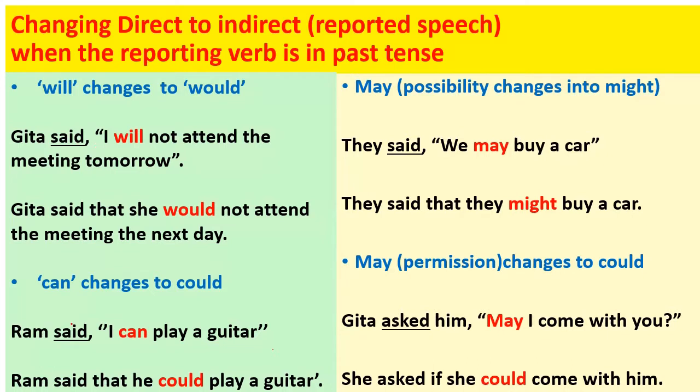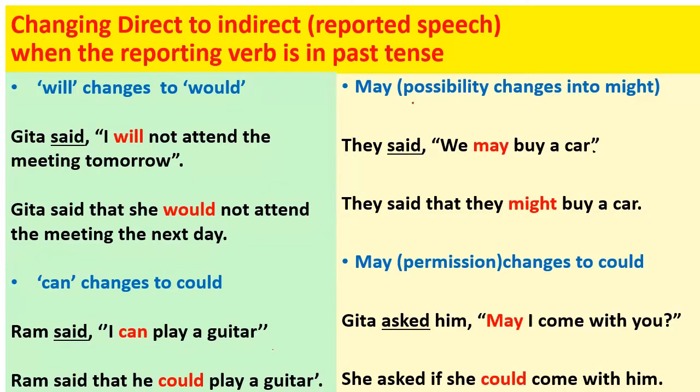Let's take another example with reporting verb in past. Ram said, I can play a guitar. So when we change this into indirect, Ram said that he could play a guitar. So here can has changed to could in the reported speech. May in the sense of possibility changes into might. Example, they said, we may buy a car. Changing this into indirect speech, they said that they might buy a car.